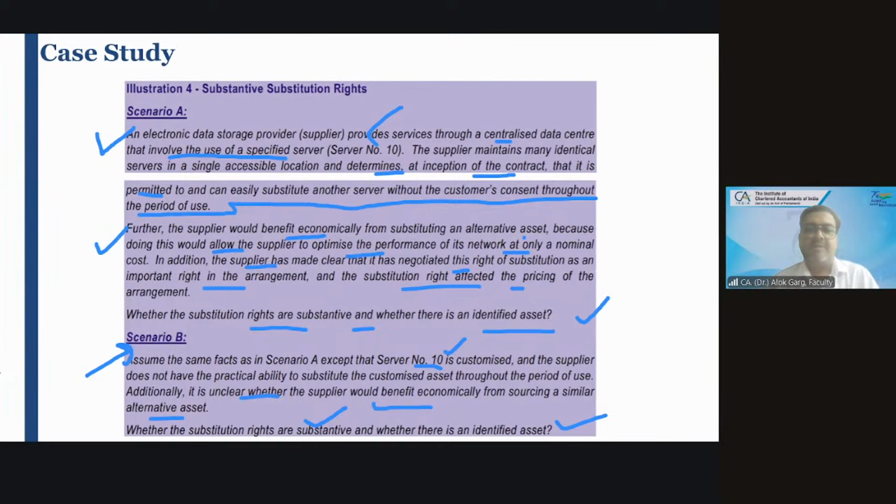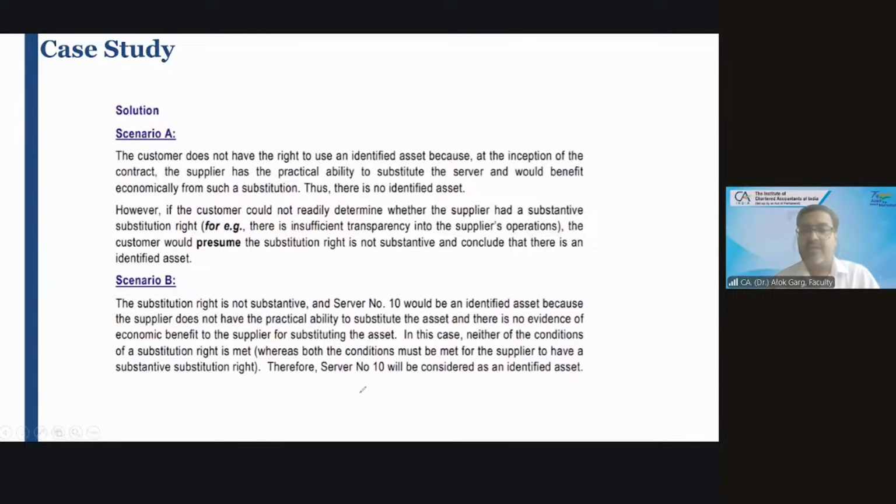So friends, this is what is written in the answer. So let's read the answer also. The customer does not have the right to use an identified asset because at the inception of the contract, the supplier has the practical ability to substitute the server and would benefit economically from such substitution. Thus, there is no identified asset. However, if the customer could not readily determine whether the supplier had a substantive substitution right, for example, there is insufficient transparency into the supplier's operation, the customer would presume the substitution right is not substantive and conclude there is an identified asset.